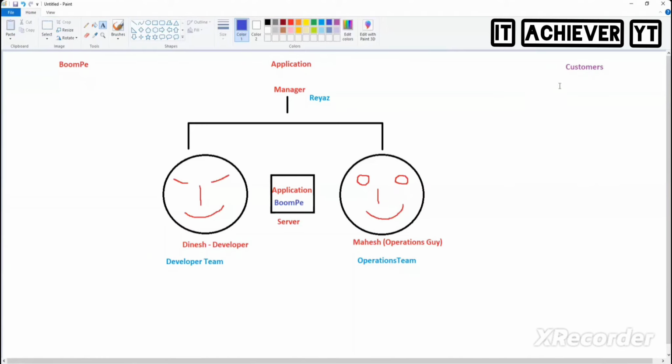And all of a sudden, one of my customers, let's say Akhil, called me and said, sir, looks like BoomPay is not working. There are so many customers out there. Whenever you open that application, BoomPay, it does not open. It is crashing. So immediately I got to know. Who will get to know first? Manager. So I will get to know that BoomPay is not working.